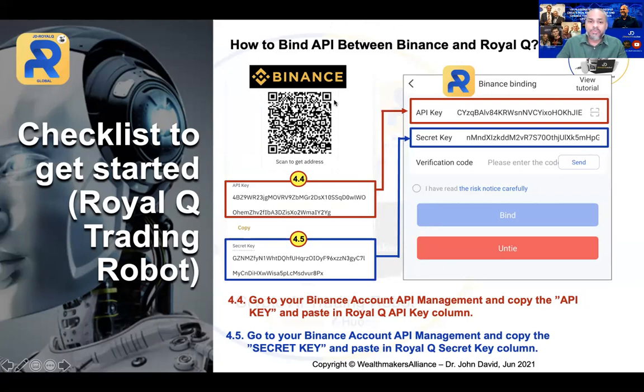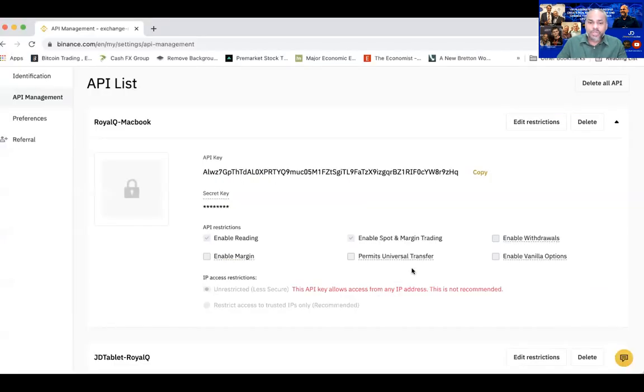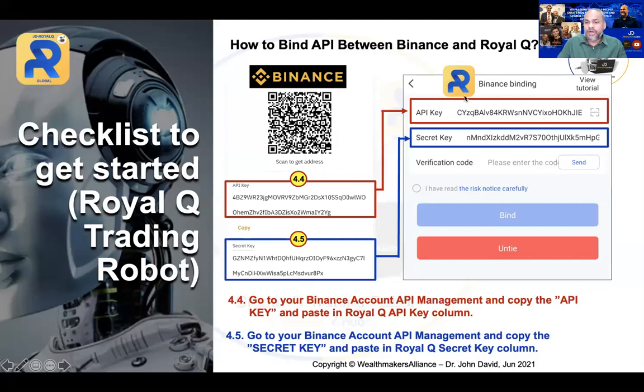So let's get back to Binance. Over here, you'll be able to see the API key. You just need to copy that and you will be able to see the secret key. My secret key is hidden now for privacy reasons, so you can't copy my secret key. You have to just copy the API and the secret key. Once you have done that, let's get back. You copy to your RoyalQ, okay?